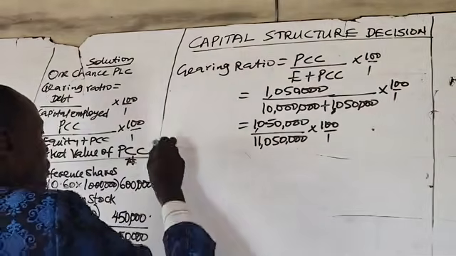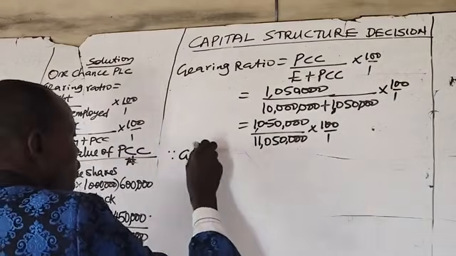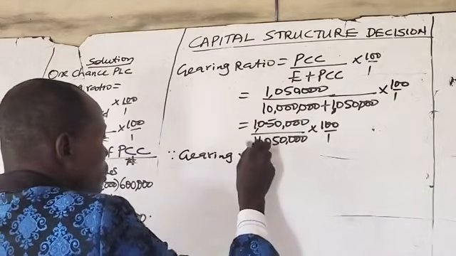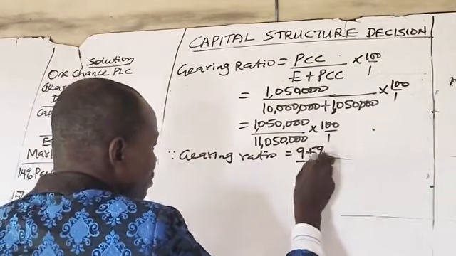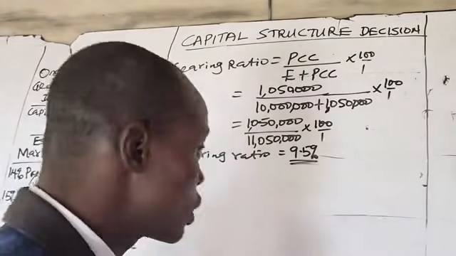Therefore, the gearing ratio by market value is 9.5%. This marks the end of the solution to this question.